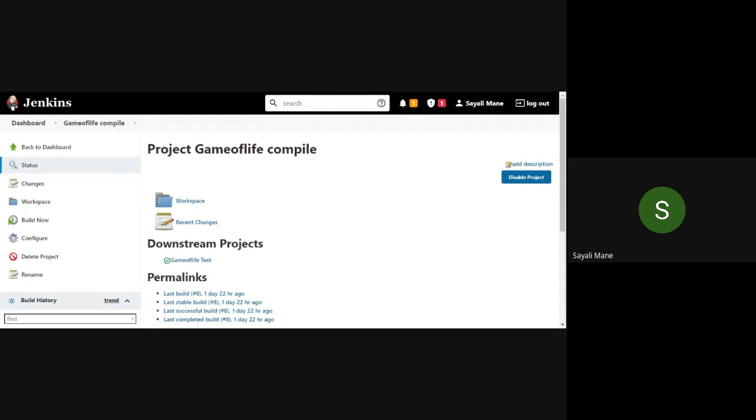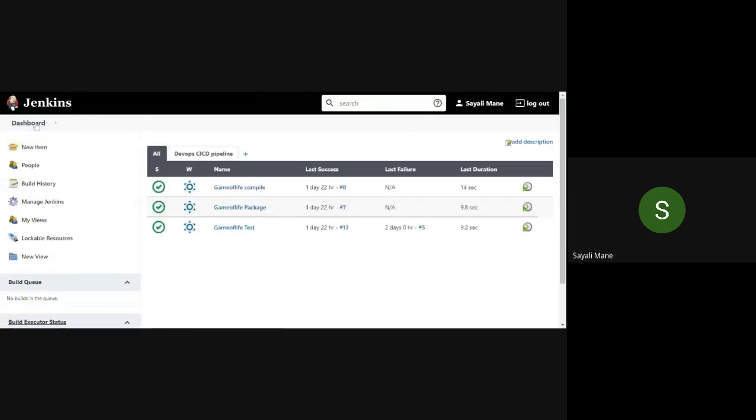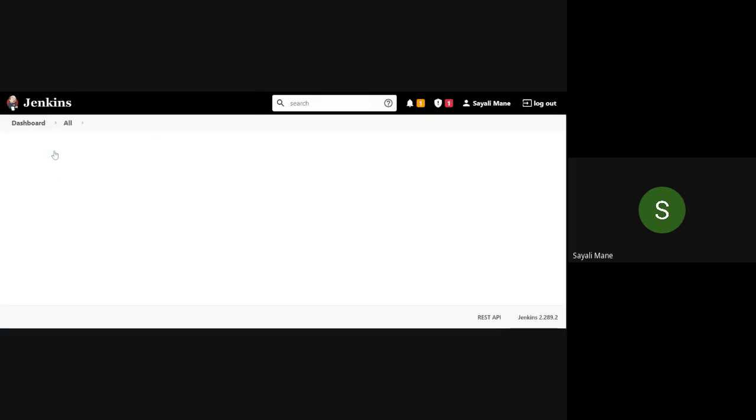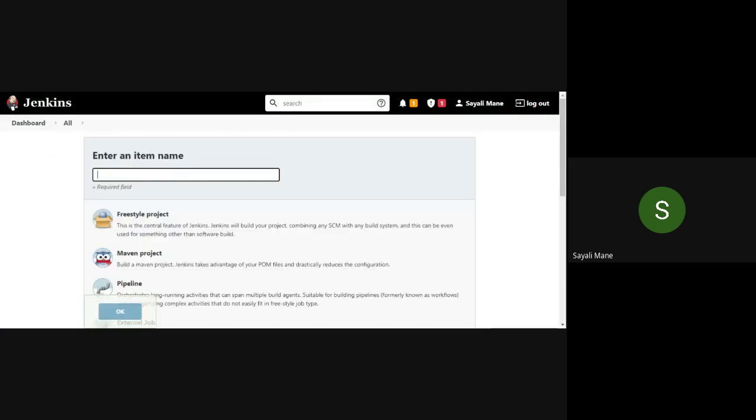Or else do one thing. Those who are not getting it, the one with the Git link, it's okay. Those who are not getting it, you can create a new job. I'll give you some time. It's very easy, right? Go to new item, then give a name, freestyle, and click on the OK button.